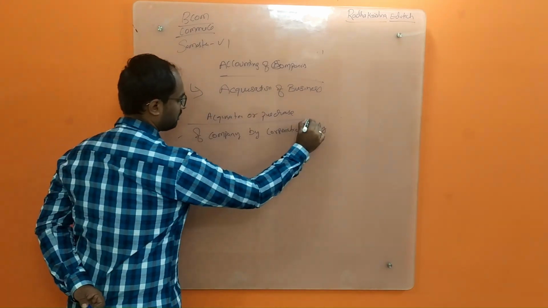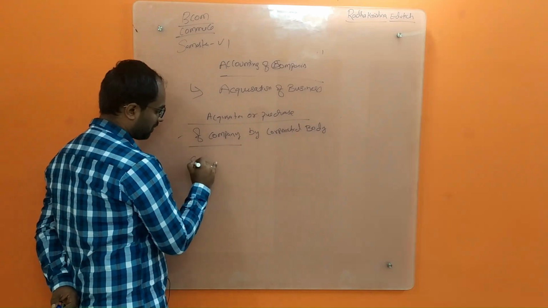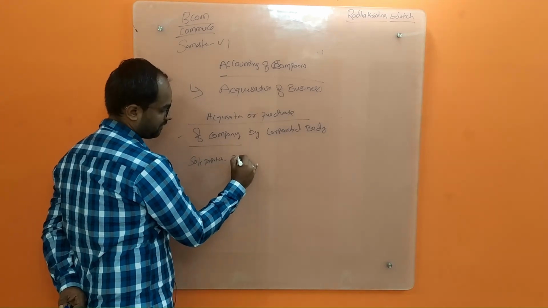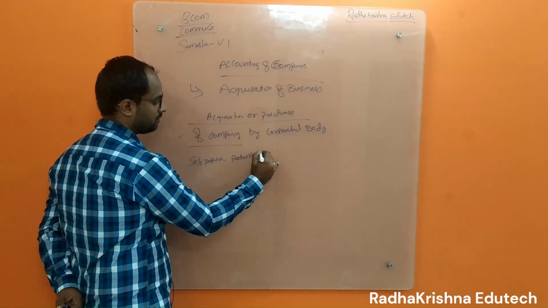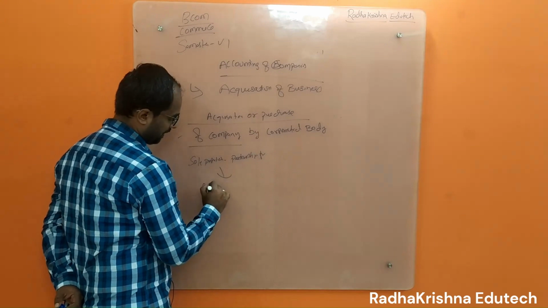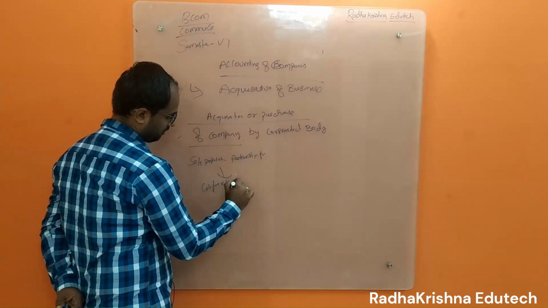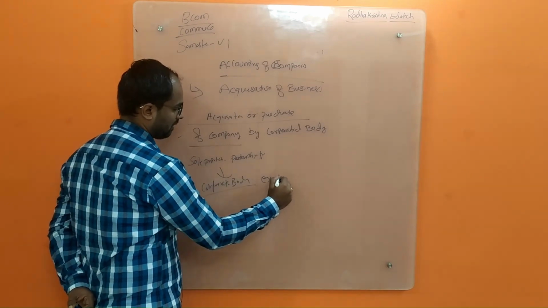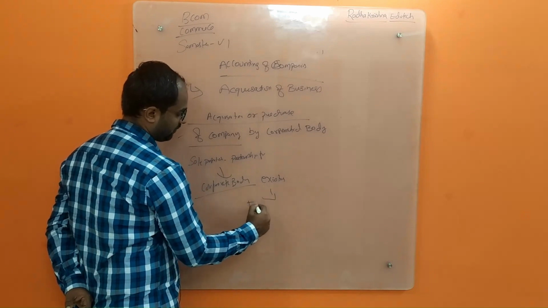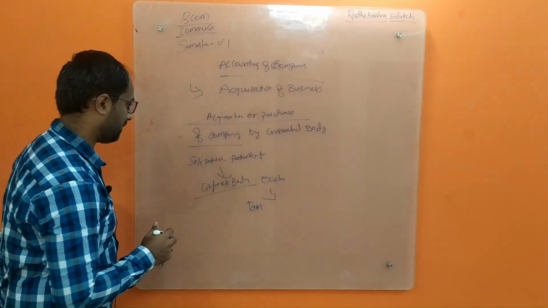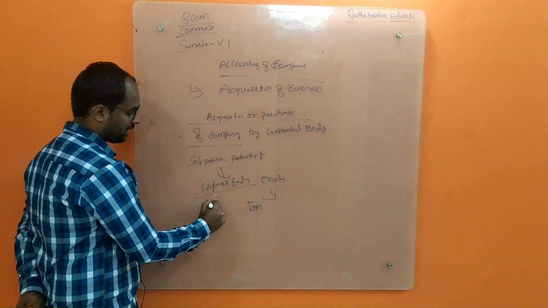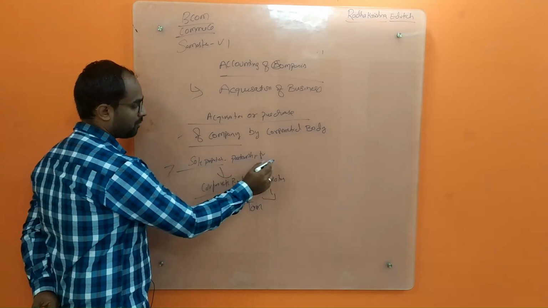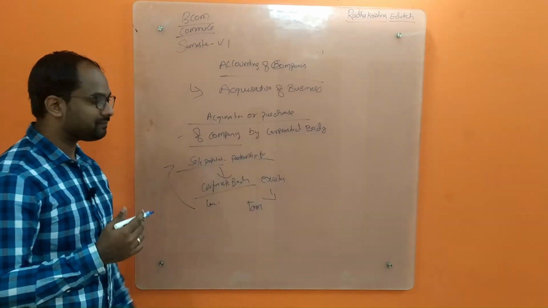So for example, a sole proprietorship or partnership firm is acquired by a corporate body. This may be an existing one, or sometimes they can form it only for the purpose of acquisition. When a corporate company, meaning a limited or public limited company, purchases a sole proprietorship or a partnership firm, that is called an acquisition.